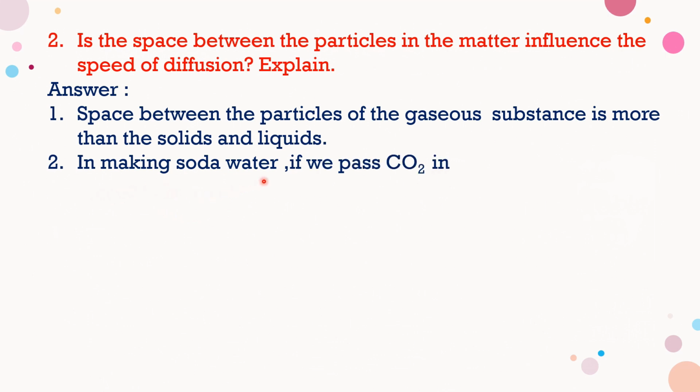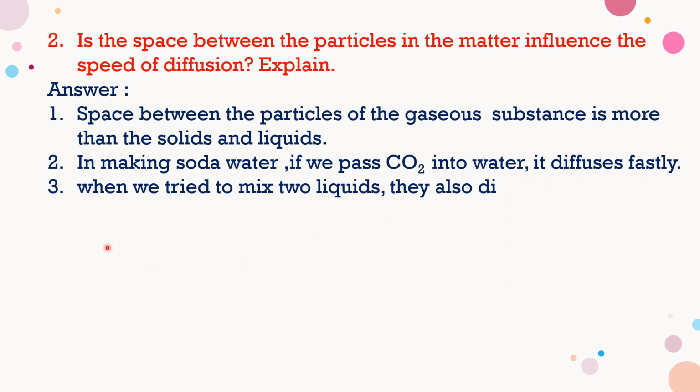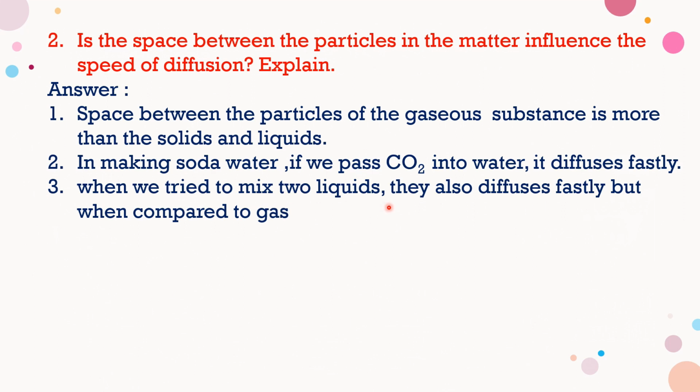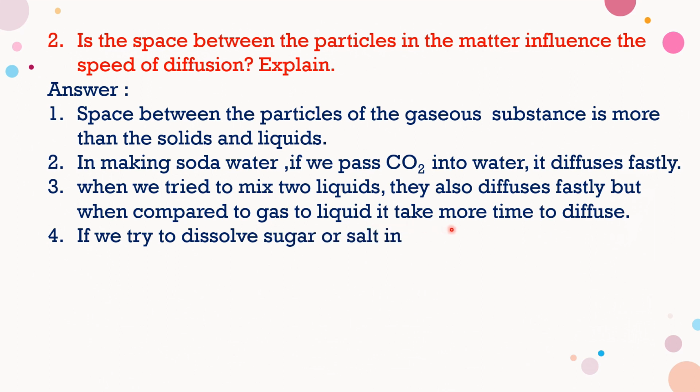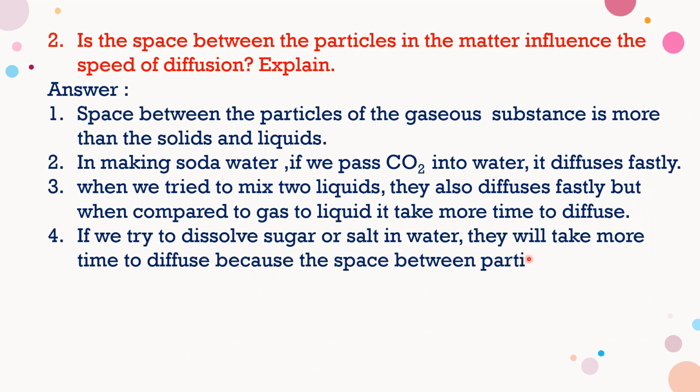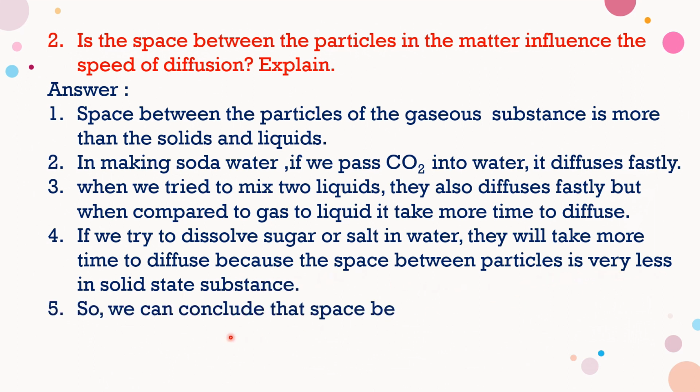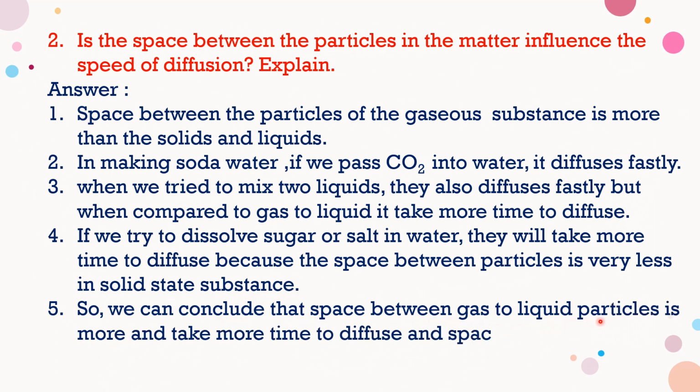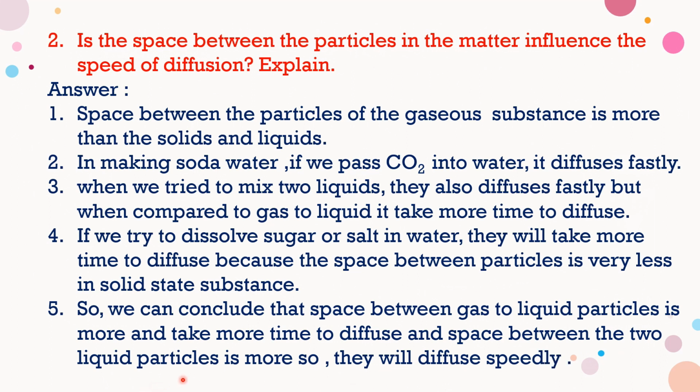So in making soda water, if we pass carbon dioxide, that is CO2, into water, it diffuses fast. Third, when we try to mix two liquids, they also diffuse fast, but compared to gas to liquid, it may take more time to diffuse.